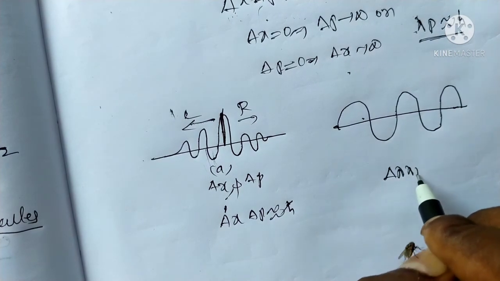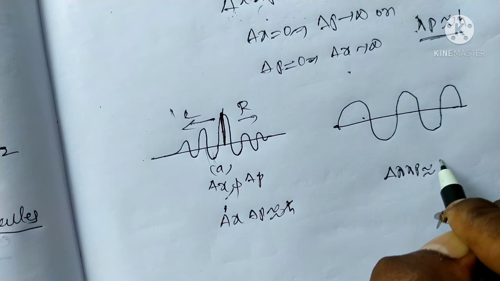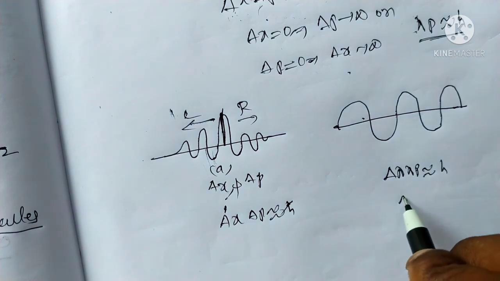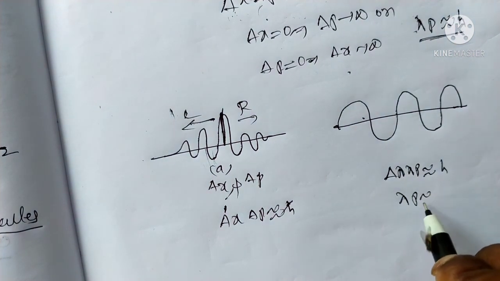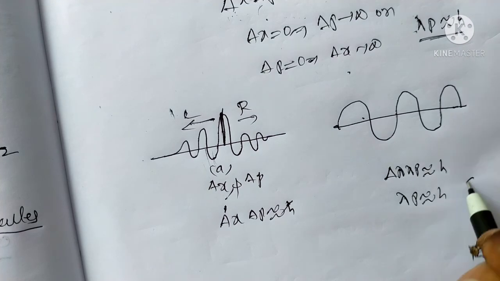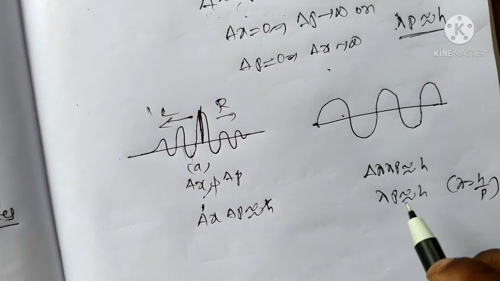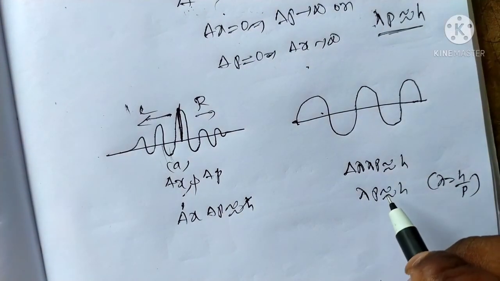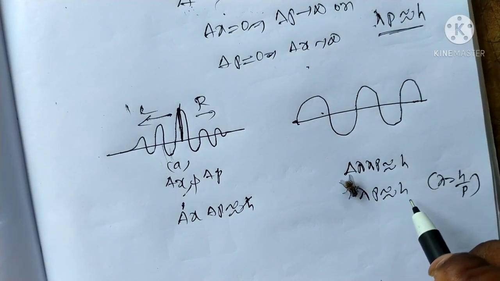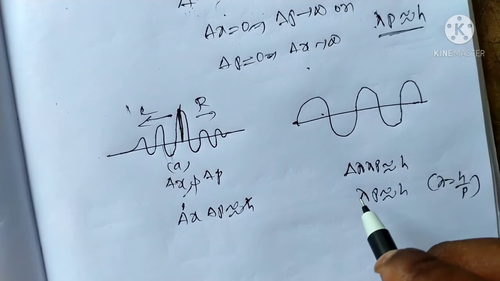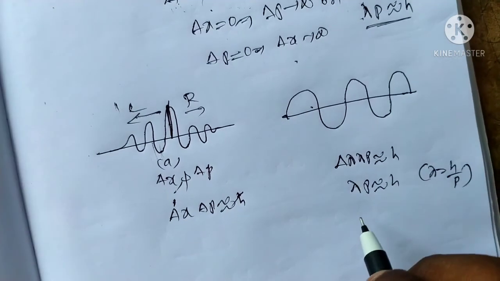Delta lambda delta p is approximately h, or lambda p is approximately h cut, according to the relation lambda equal to h by p.